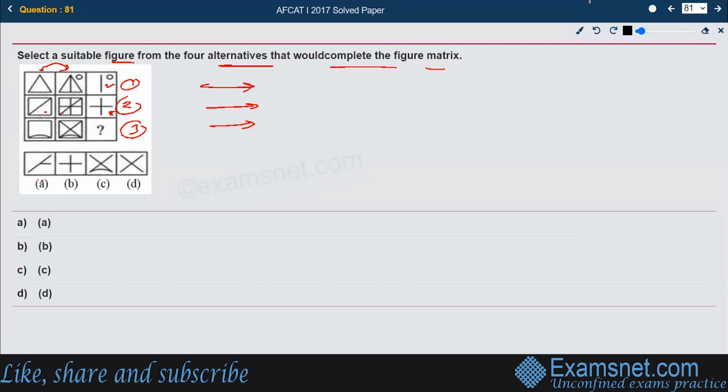Let us see between this and this. The uncommon part between this particular shape and this cross is simply the cross. So the right answer should be option number D, which is saying simply the cross, and that's the right answer. Uncommon part being shared.